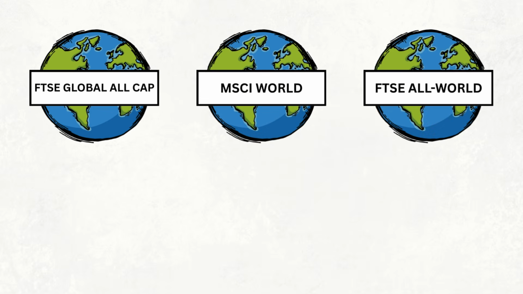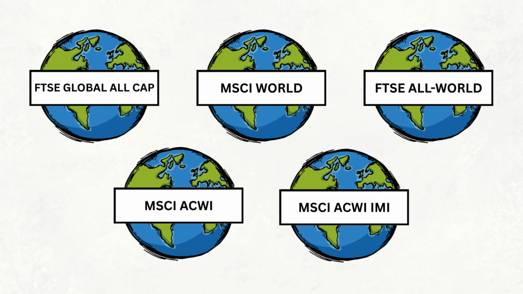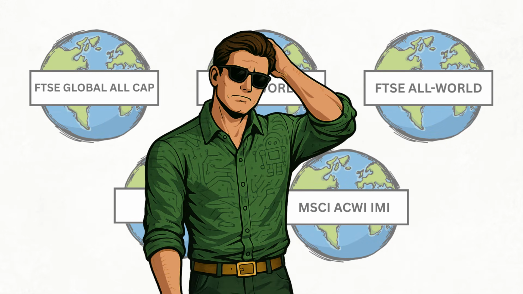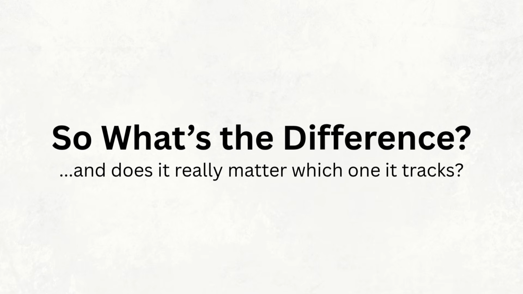You might come across the FTSE Global All Cap, the FTSE All-World, the MSCI World, the MSCI ACWI, and the MSCI ACWI IMI. 5 different indexes, all with names that sound like they're doing pretty much the same thing. So what's actually the difference? And more importantly, does it really matter which one your ETF tracks?